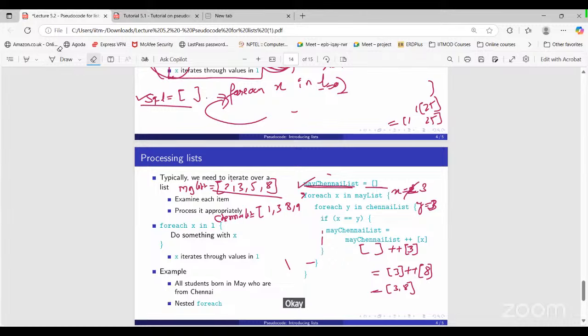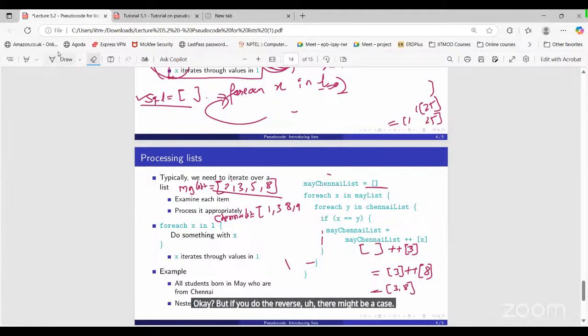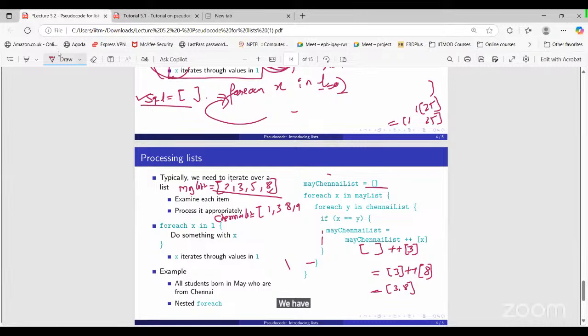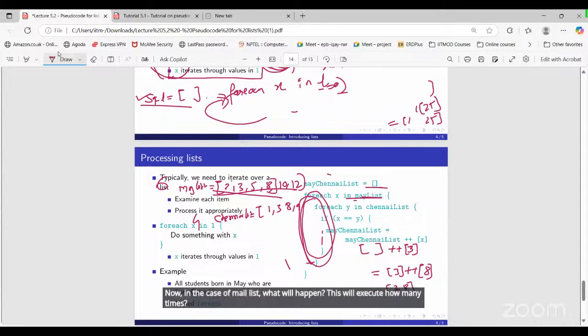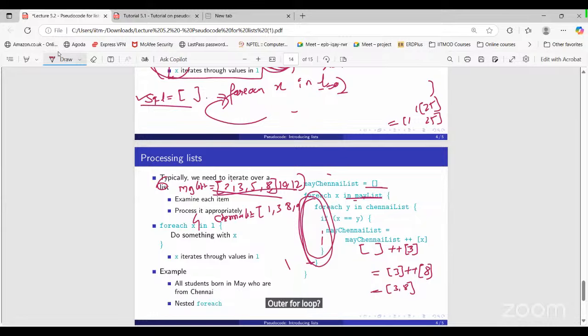But if you do the reverse, there might be a case. Suppose, for example, in the case of May list, we have 2 more elements like this. Now here we have 6 elements and here we have 4 elements, right? Now, in the case of May list, what will happen? How many times will the outer for loop execute? 6 times. Yeah, this will get executed 6 times, okay?